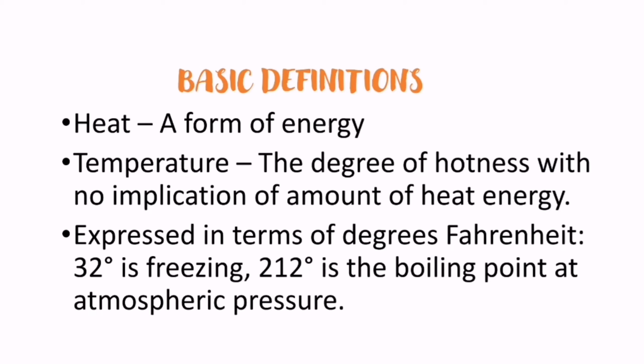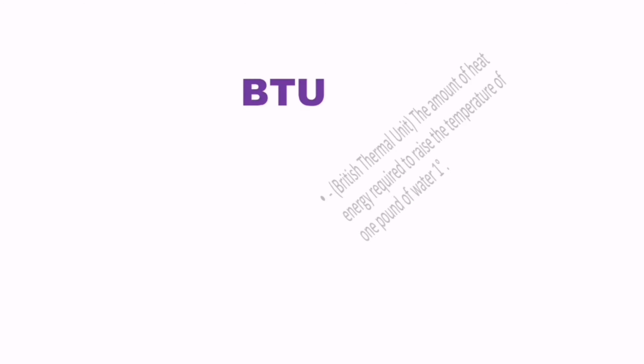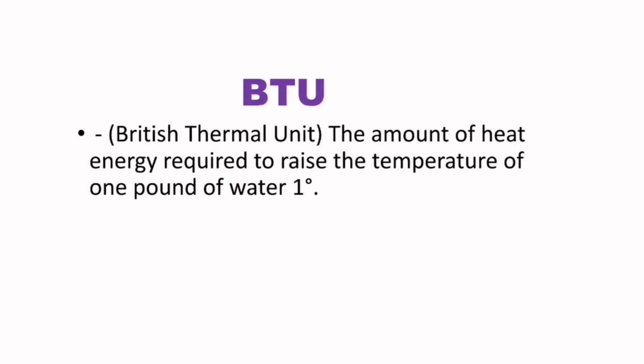Some of the basic definitions. What exactly is meant by heat? Heat is nothing but a form of energy. What is temperature? The degree of hotness with no implication of the amount of heat energy. So temperature means the degree of hotness or coldness, expressed in degrees Fahrenheit, where 32 degrees is freezing and 212 degrees is the boiling point at atmospheric pressure. What is BTU? It is nothing but British thermal unit.